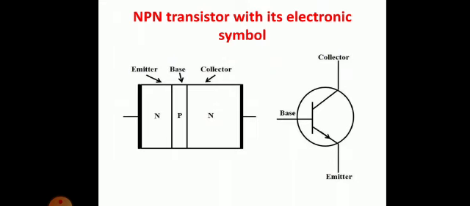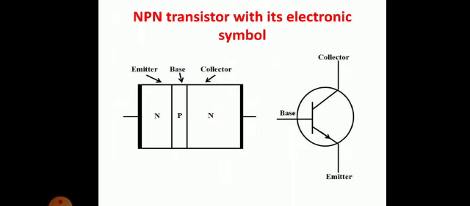Now you can see this is an NPN type of transistor. So N type, P type, and again N type. Clear? Here is the symbol that you can see on the right side of the screen. In this, the P type will work as the base, and then there are the collector and emitter. The collector will allow the flow of current from collector to emitter.